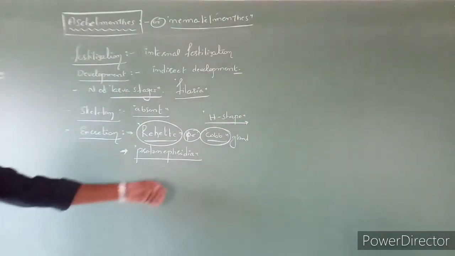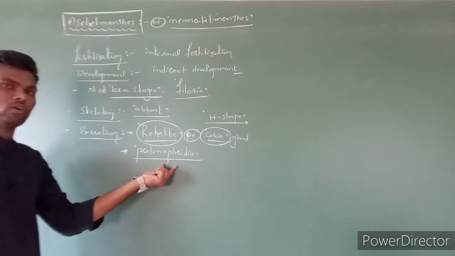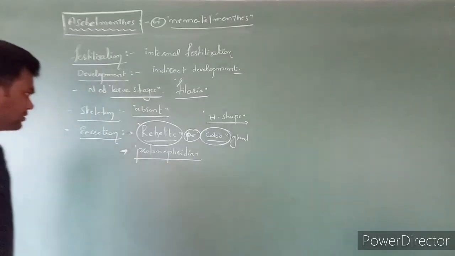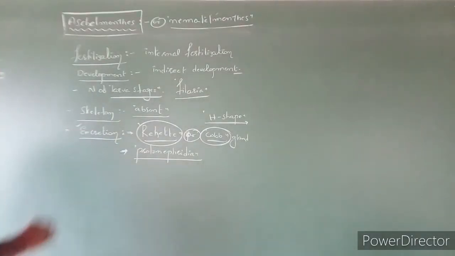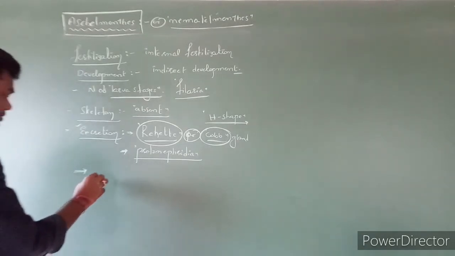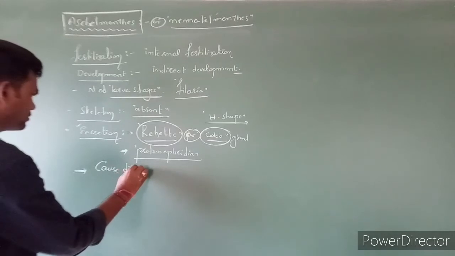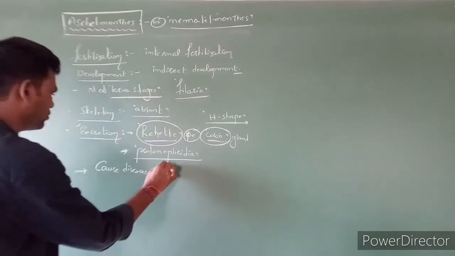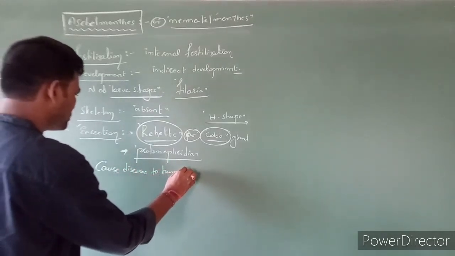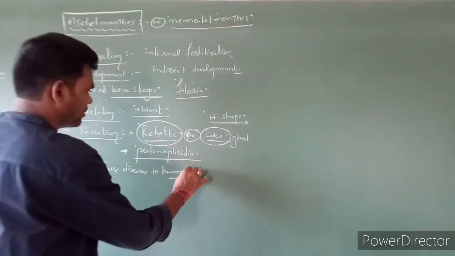These protonephridial cells have the capacity to eliminate excess water as well as wastes from the body. Clear? So this is regarding excretion. And most of the Aschelminthes cause diseases in humans. Clear?